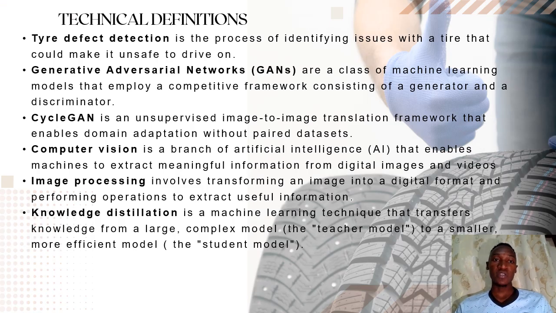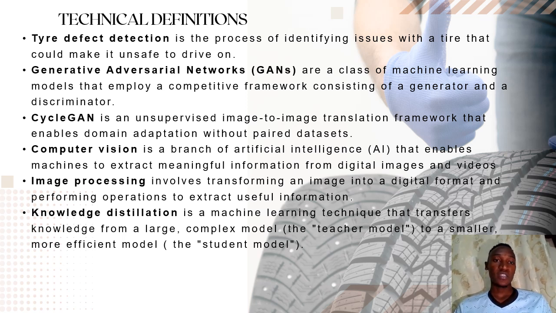Then we have technical definitions. Defect detection is a process of identifying tires that are having issues, for example, irregular treads, cracks, and under-inflation and over-inflation.